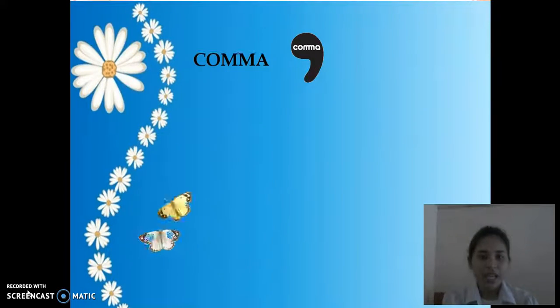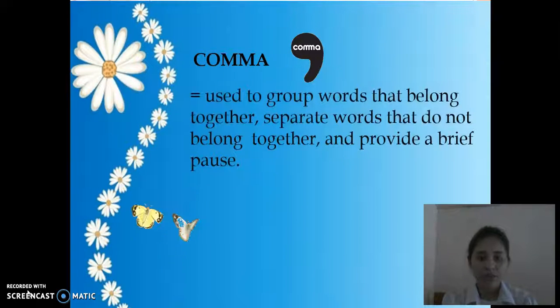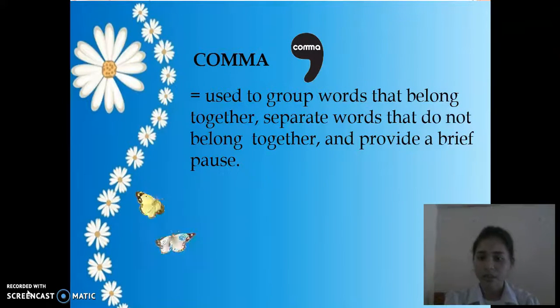And the next is a comma. Now what is a comma? It is used to group words that belong together, separate words that do not belong together, and provide a brief pause. So you only need to use a comma to group words that belong together, separate words that do not belong together, and it provides a brief pause.